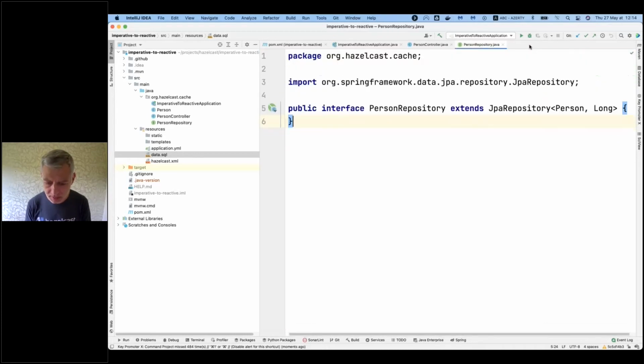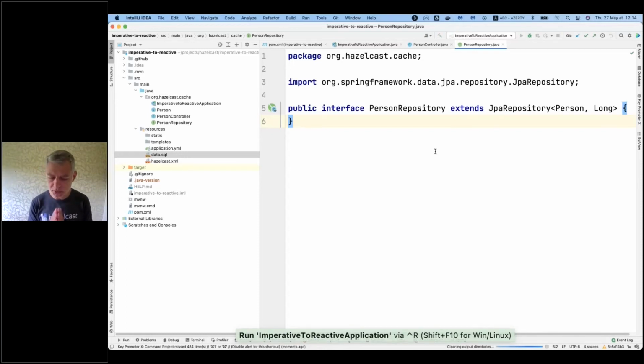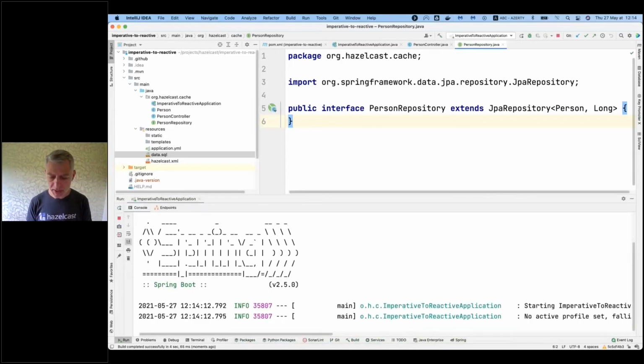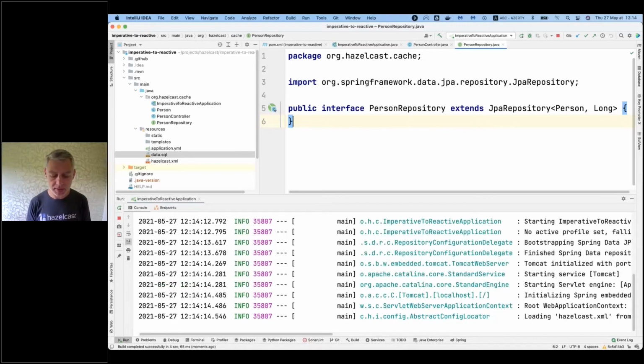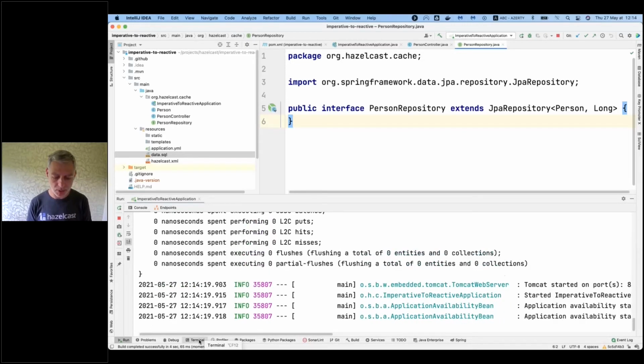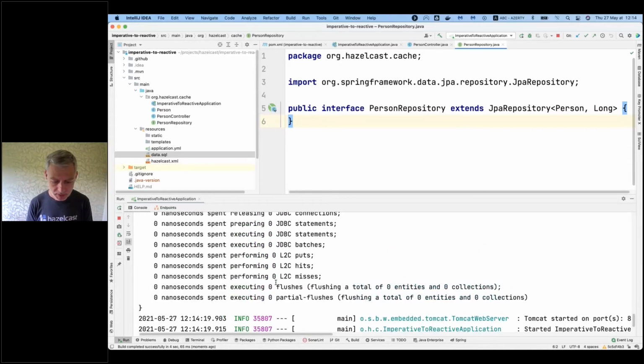So let's start this application, and now comes the first test. If I have an issue at this step, it will be really, really bad. Fortunately, I don't have an issue at this step. So the application has started. I have enabled the Hibernate statistics just to show you how the cache works. So here it just started, they are empty.